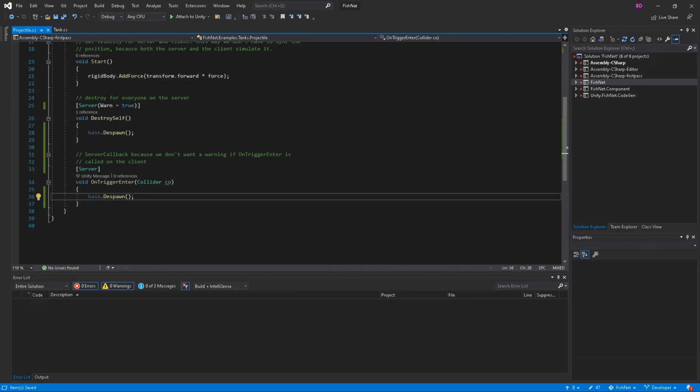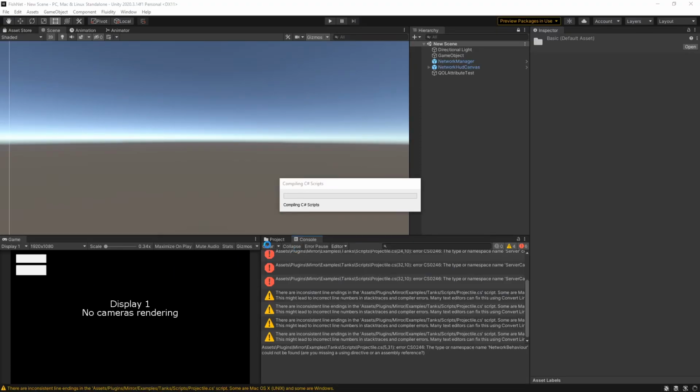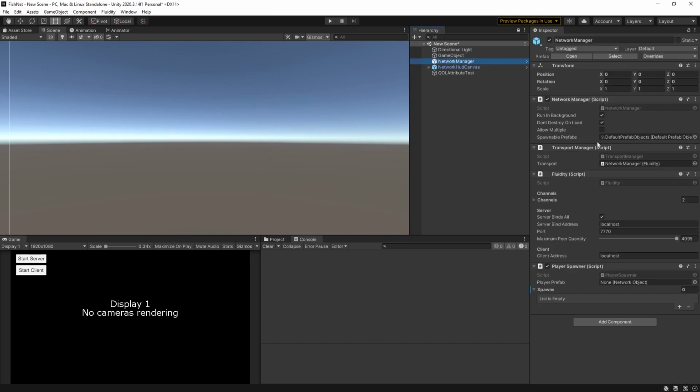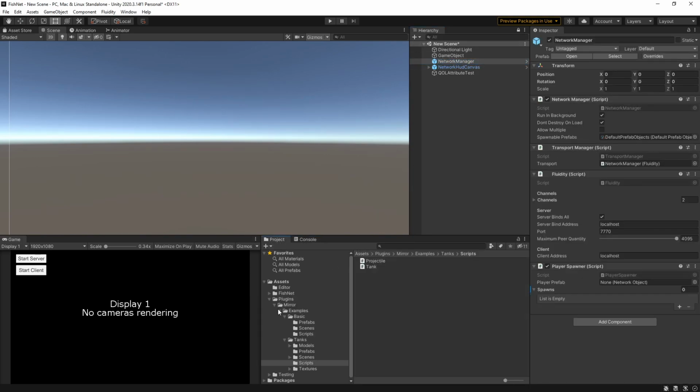Now let's go back to the project and see how many errors are left. Oh, no errors. Okay. Now I know the NetworkManager is probably going to be wrong. Let me go and open up the tank scene.